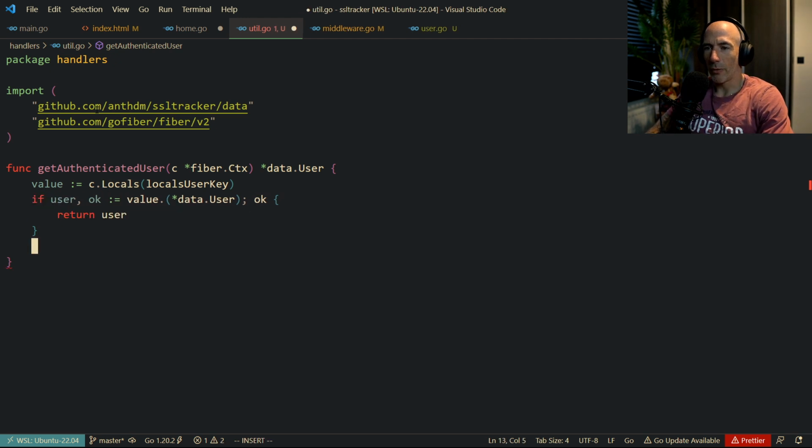Something like that. And otherwise we can return null, right? So now we have this check on it. It's always going to be a pointer to data.user, but you never know. You never know, right? So we're going to check the cast here, return the user, return null, right?